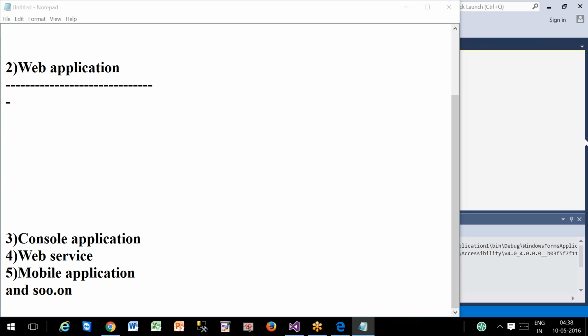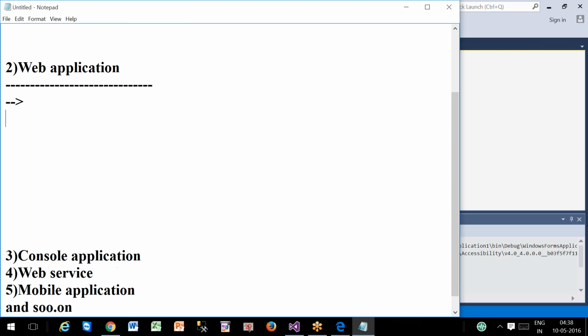To access a web application, internet is required. To consume a web application, the end user requires an internet connection. It should be installed at a remote web server, and it will have a user interface called web page or web form.